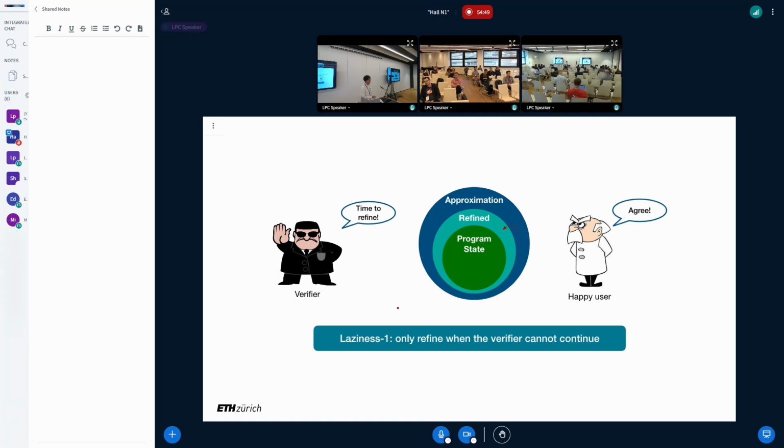Let's try to view this as a signal that it's time for us to refine our range. Because this is always the case, this is a very good point to refine the range. So this is the first laziness aspect of our approach. Second, when we try to refine the approximation, we can do very small work. We just refine it to just enough to continue.